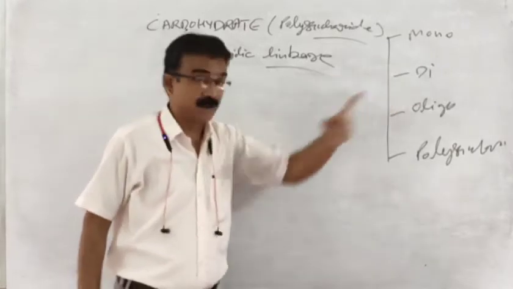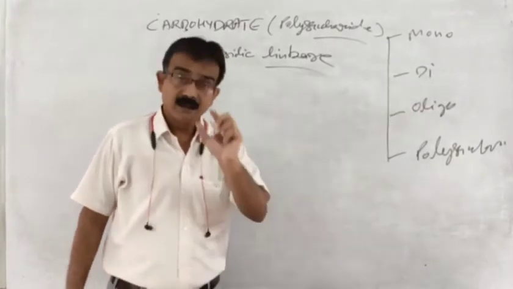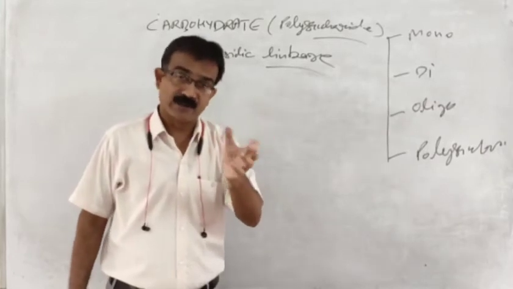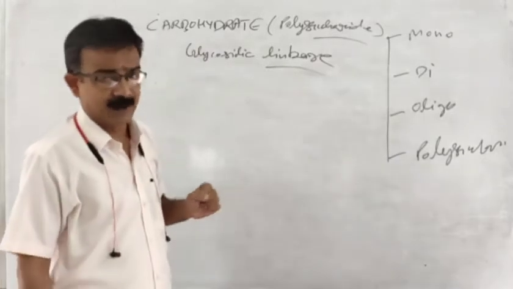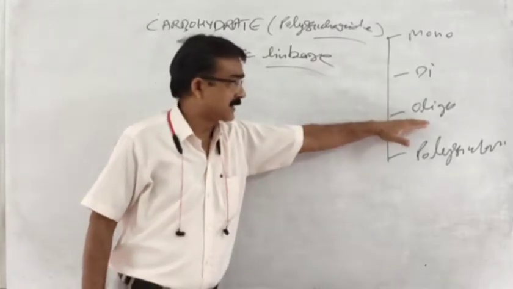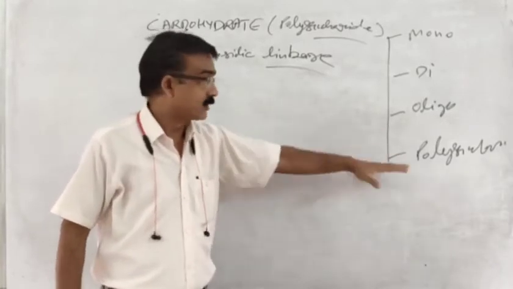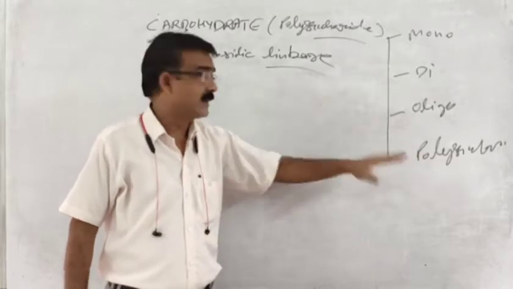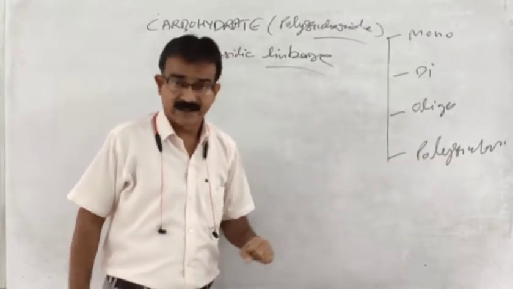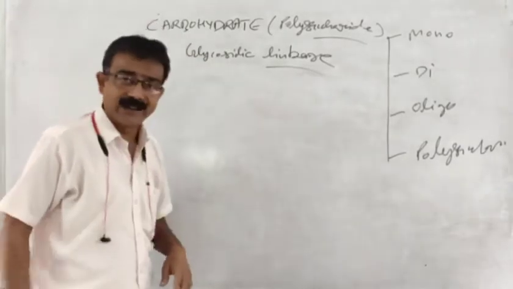Then two saccharides form disaccharides, and when 3 to 10 monosaccharides are bound together, they form oligosaccharides, which are also somehow considered polysaccharides. And when more than 10 monosaccharides are bound together with the help of this glycosidic linkage, they form polysaccharides. Right? Now we will try to understand what glycosidic linkage is.